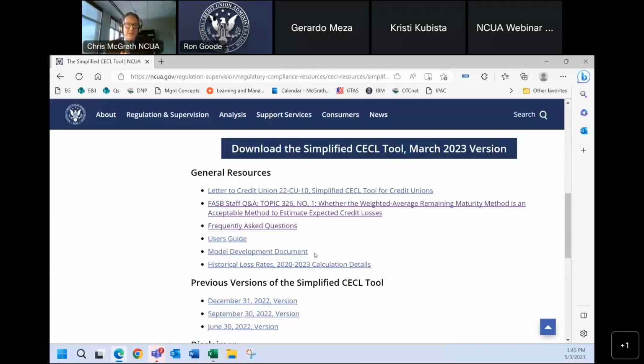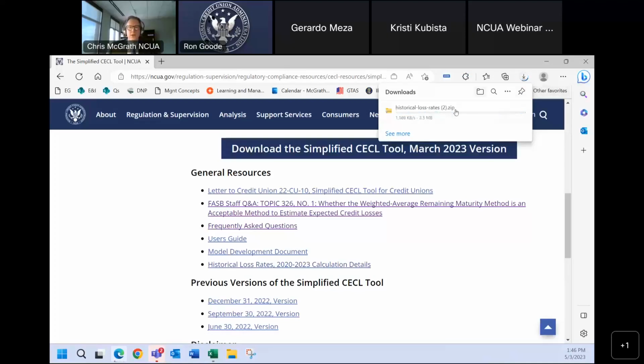Those WARM factors are based on low-level data from credit unions that are under 100 million in size. But if you're a $500 million credit union, those WARM factors may need to be adjusted because your portfolio is different than the portfolio used to come up with those WARM factors. So we've put together documentation here to help out with the audit process. And we also know that you and the auditors will be asking about where did these numbers come from?